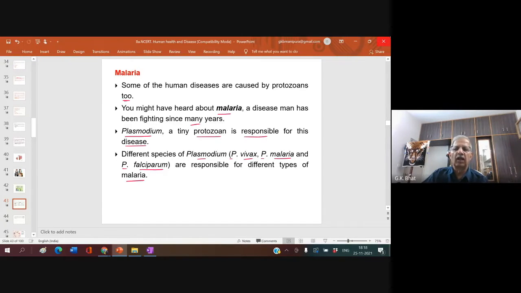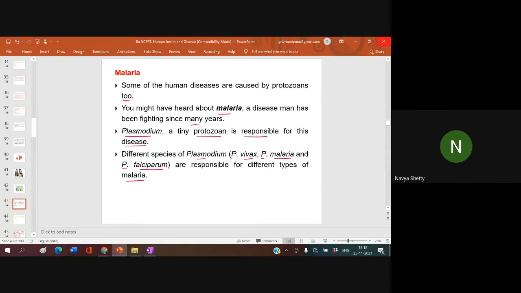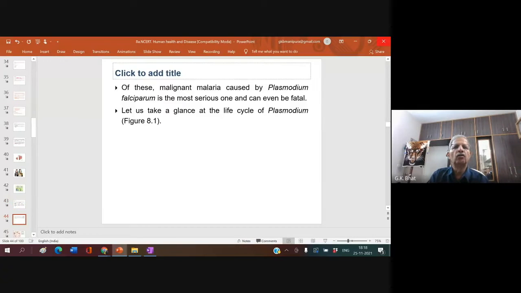We shall see there is one more species also. What is that species? Not heard. Okay. Out of this, which is so dangerous? More dangerous? Plasmodium falciparum. Okay. So, malignant malaria is a malaria which is going to take the life of a person. Malignant malaria caused by Plasmodium falciparum is the most serious one and can even be fatal, life-threatening.